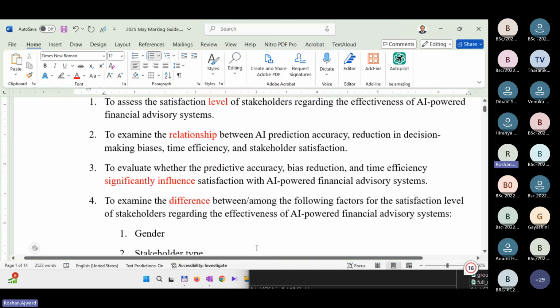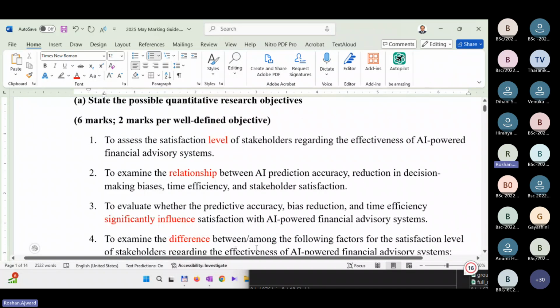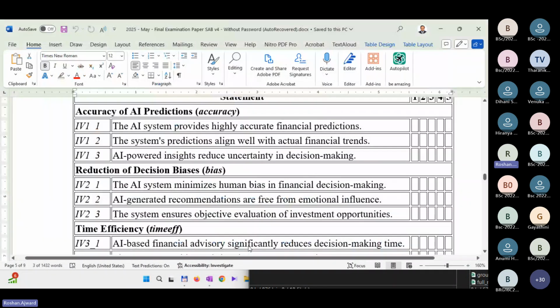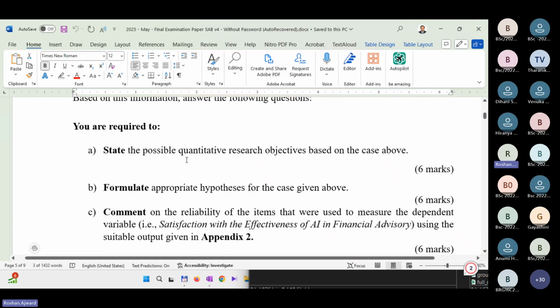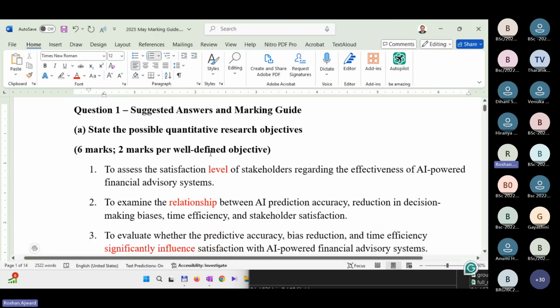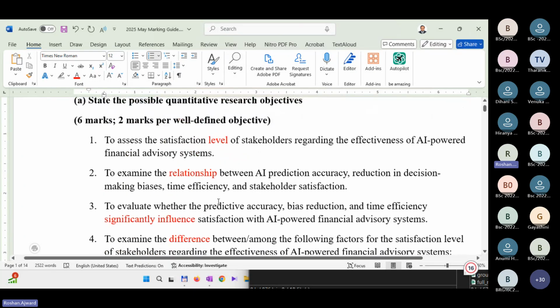So you can see these are the 4 objectives that you can cover, but you are asked to write only 3 objectives, isn't it? Possible. So it doesn't say, so at least write 3 objectives, 2 into 3, 6 marks. That's how it's being given. 2 marks per well-defined objective. That's what's required.